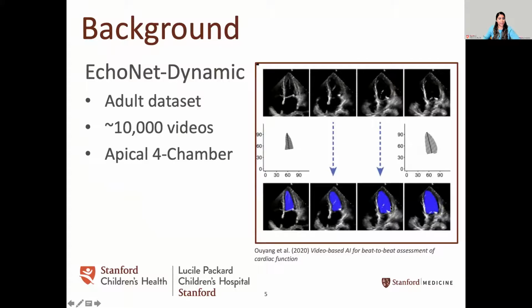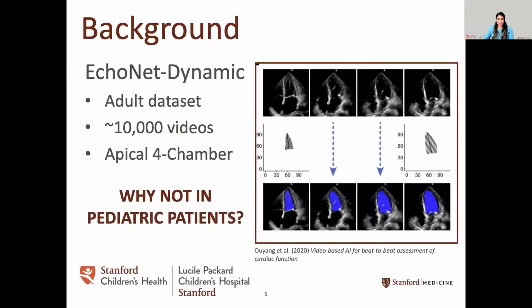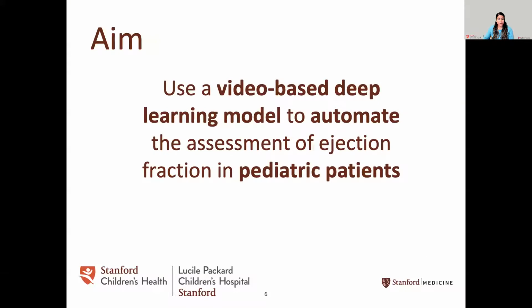EchoNet Dynamic is a deep learning model published by Ouyang et al. in 2020 that utilized an adult data set of over 10,000 echocardiogram videos in the apical 4-chamber view in order to automatically assess ejection fraction. So we thought, why could we not apply this for pediatric patients? So our aim is to use a video-based deep learning model to automate the assessment of ejection fraction, specifically in